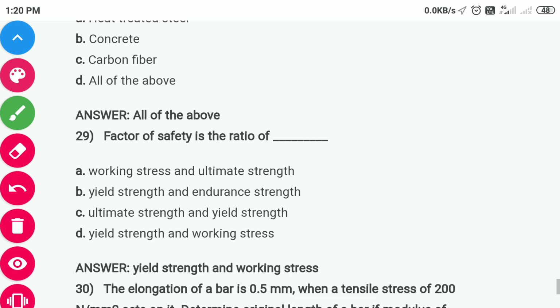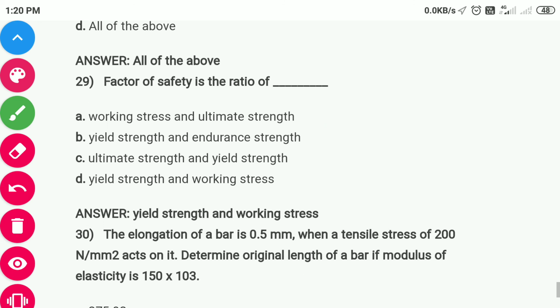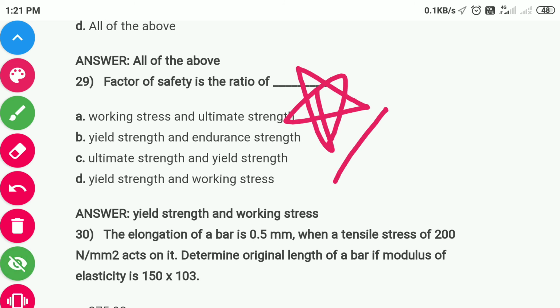Question number 29 is, factor of safety is the ratio of. This is an important question. Let's see the options. Working stress, this is wrong. Yield strength and endurance, this is also wrong. Ultimate strength and yield strength, this is also wrong. Yield strength and working stress, that is correct.